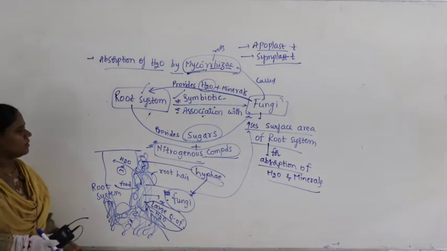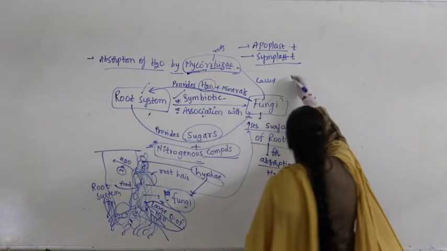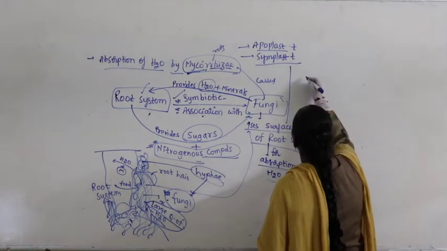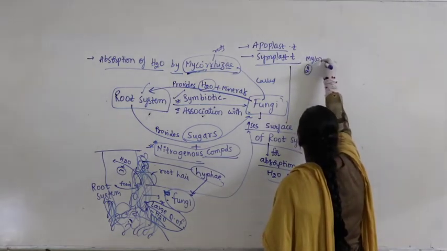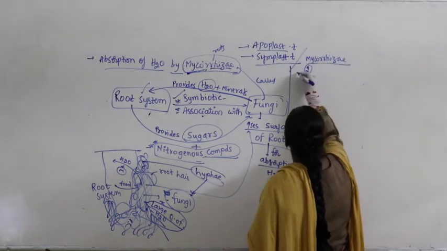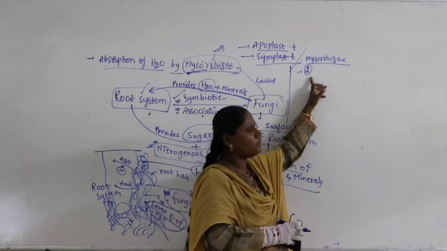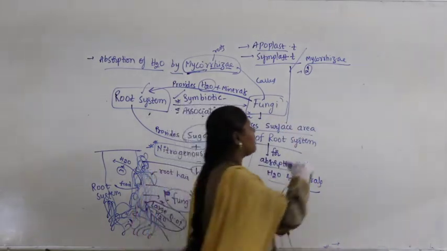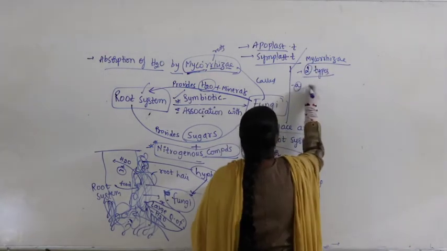Okay, so here, the association, mycorrhizae, is of two types. So what are the two types of mycorrhizae here? The first one is called